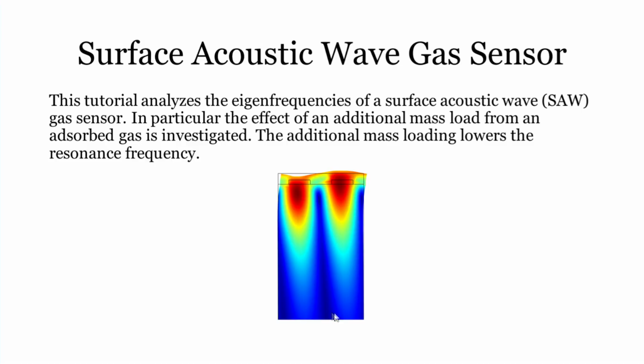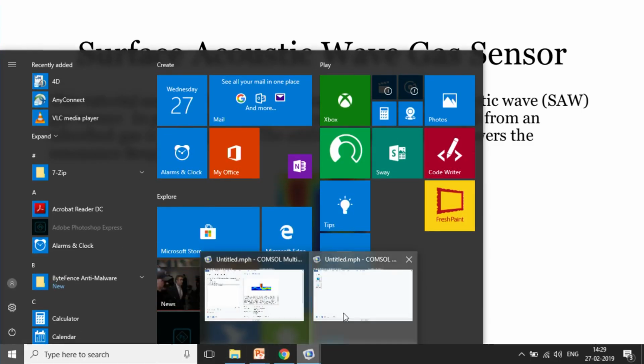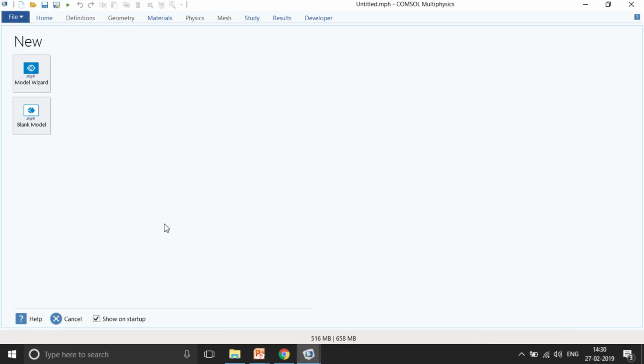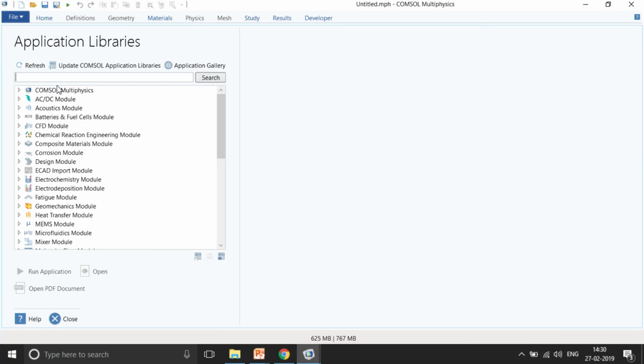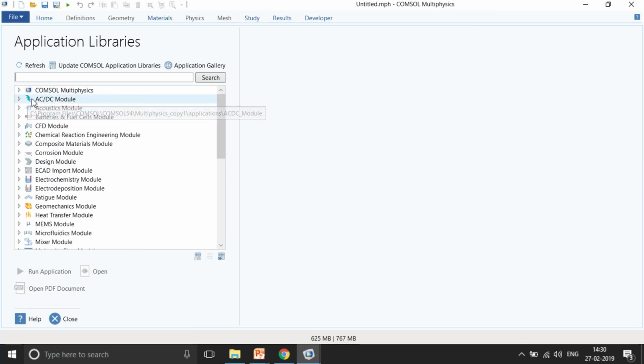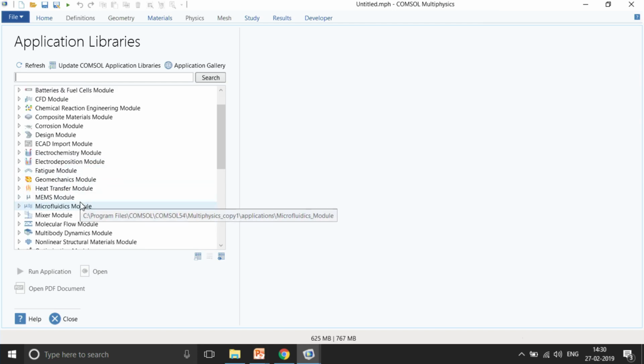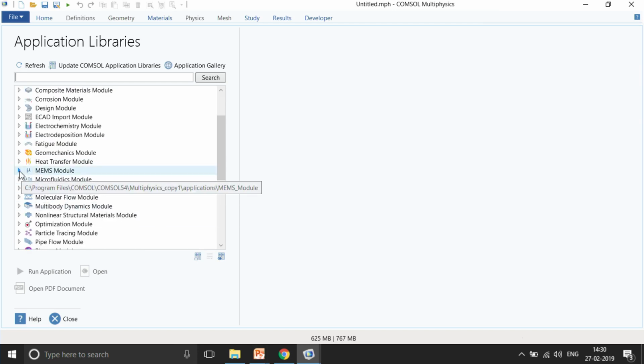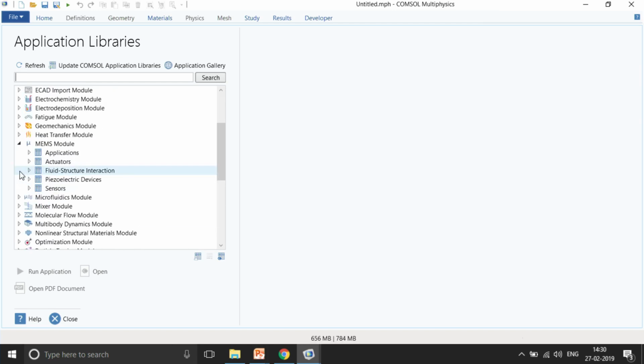I will just go to COMSOL. This is the first thing that you will see once you open a COMSOL file, and you can go to File, Application Libraries. Right now I am going to focus on MEMS devices. You can see there are many modules: AC/DC module, acoustics module, battery and fuel cell, CFD, heat transfer. As of now we are going to focus on the MEMS module.